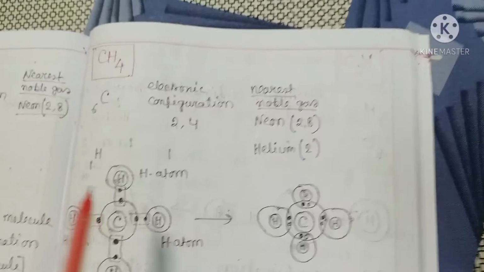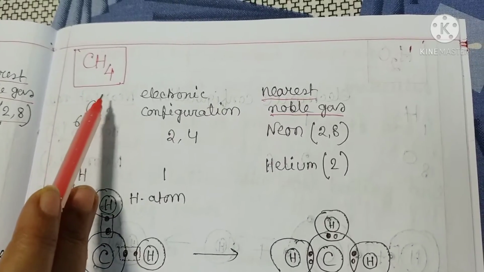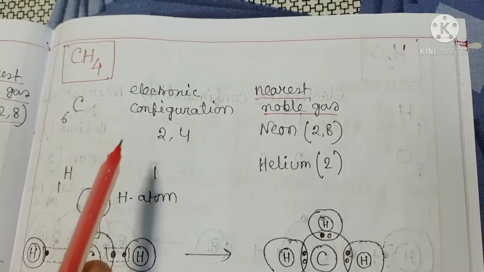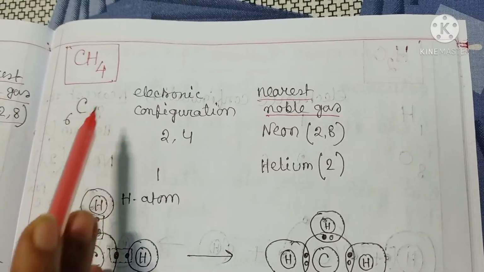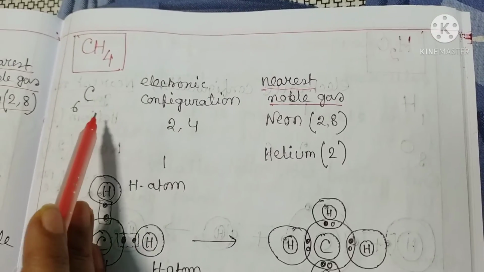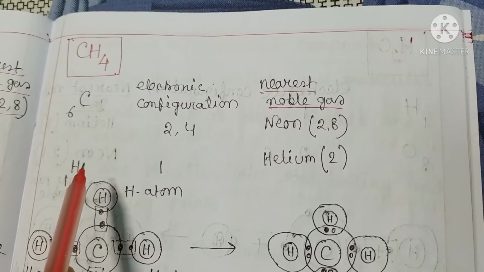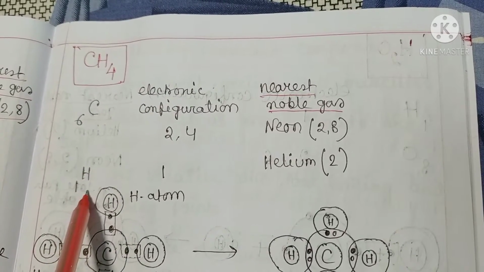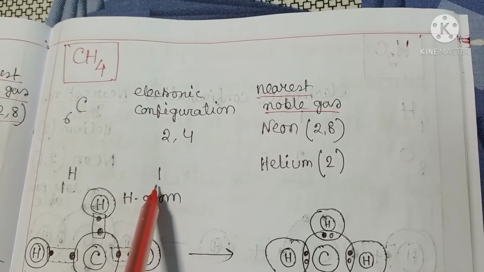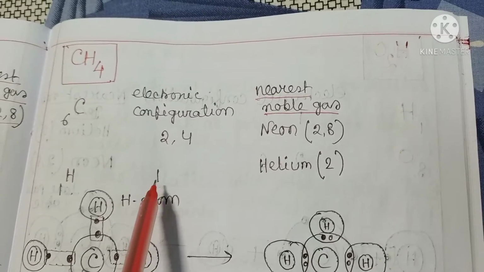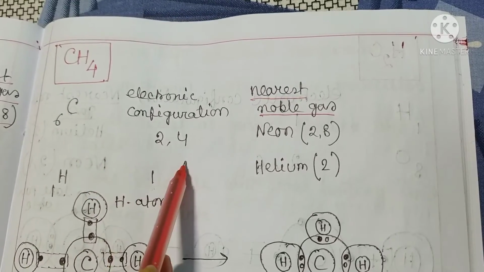Now, covalent bond between 2 dissimilar atoms. See the example of methane, CH4. In case of methane, carbon and hydrogen both are present. The atomic number of hydrogen is 1, so in its valency shell it has 1 electron, and in case of carbon, the electronic configuration is 2, 4.